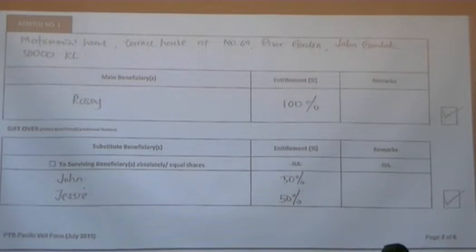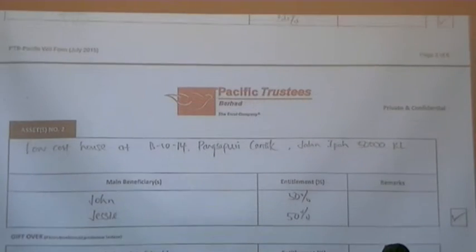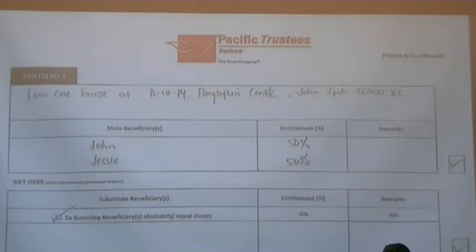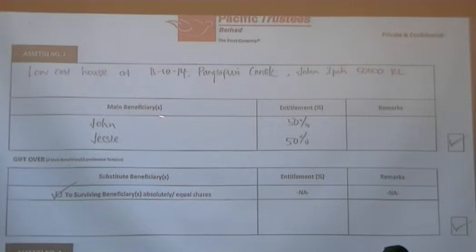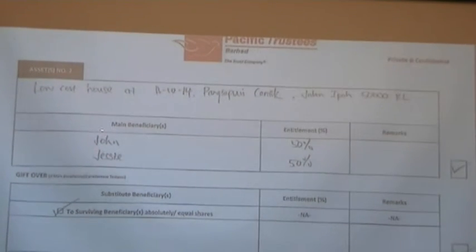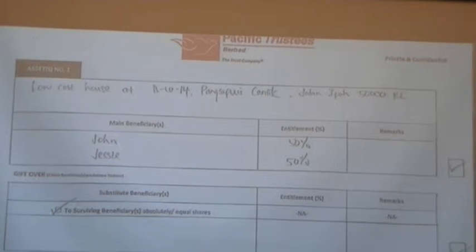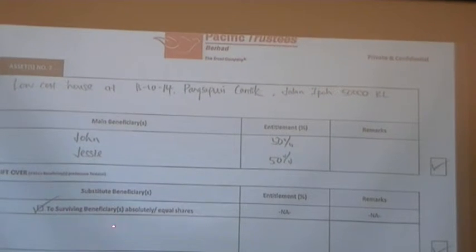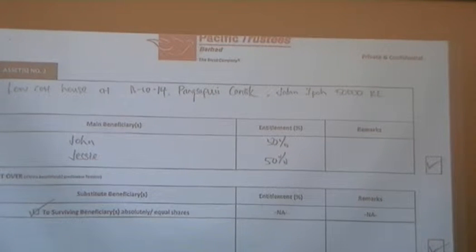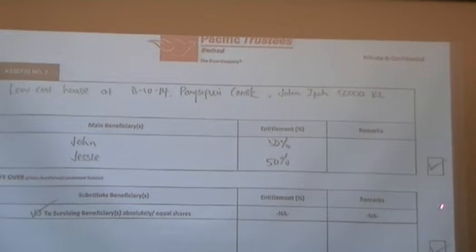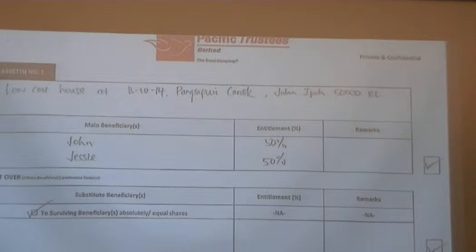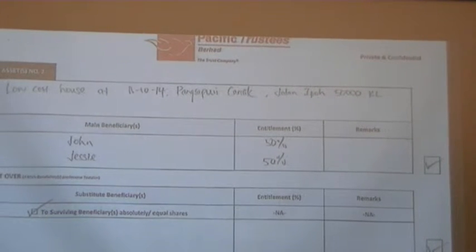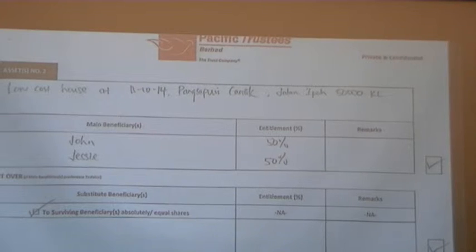I think the next asset explains that better. You see the next asset, he would like to give his Pangsapuri house to John and Jesse, 50-50, one tick. From this John and Jesse, he would like to give to the surviving beneficiary. Let's say John survives, Jesse does not survive. So John gets 100%, so one tick. You don't have to actually write John's name here. We already understood that you are talking about the survivor up here. Understand?